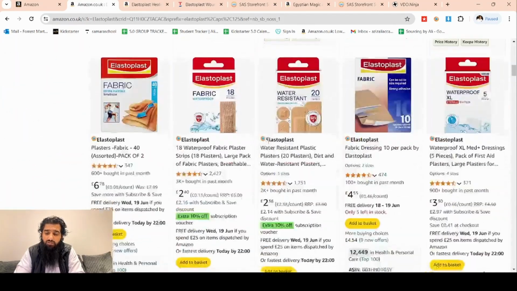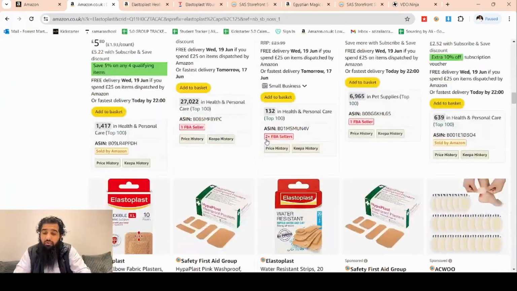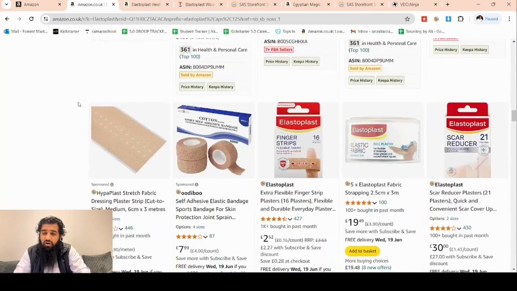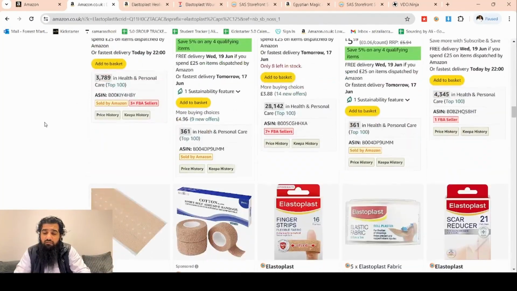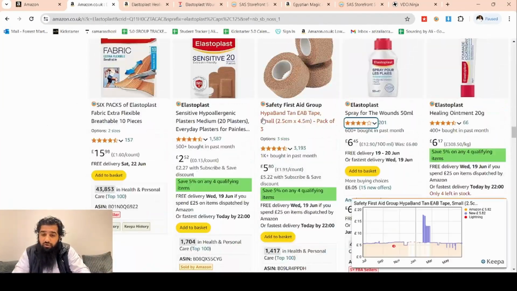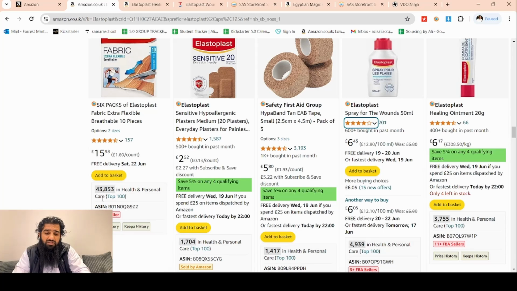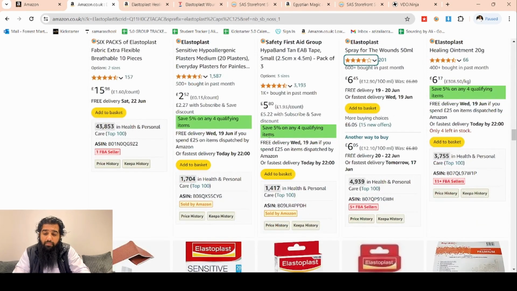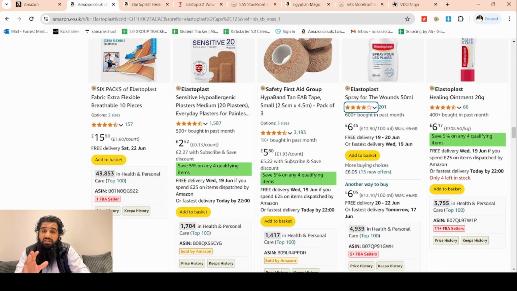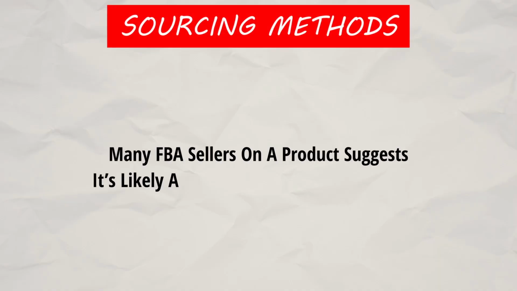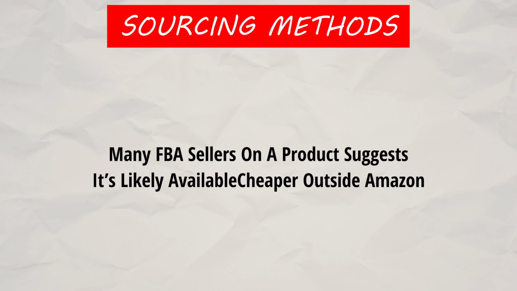All of these products have shown up, and now what I am looking for is hints or indications of which ones of these are online arbitrage. For example, this product here just has one FBA seller. This one is sold by Amazon. I'm interested in a product which has many FBA sellers, because it would mean that the product is available and I can find it as well, since there are many other sellers. In these cases, maybe they are buying from wholesale. You guys can check it.